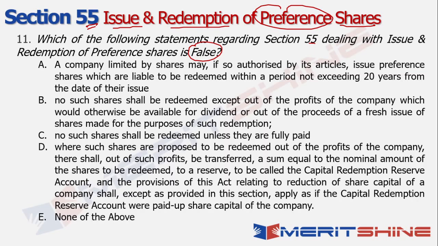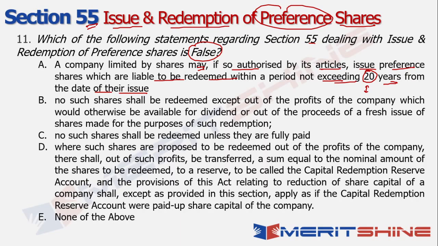A company limited by shares may, if so authorized by its articles, issue preference shares which are liable to be redeemed within a period not exceeding 20 years from the date of their issue. Okay. The only problem that I might possibly have with this option is 20 years. Okay. Then if I look at your second option, what does it say?